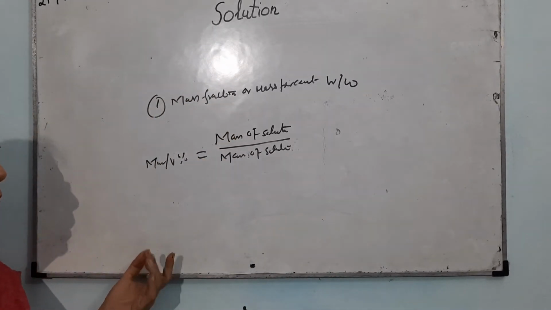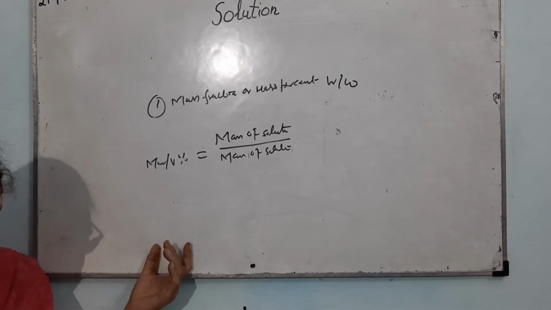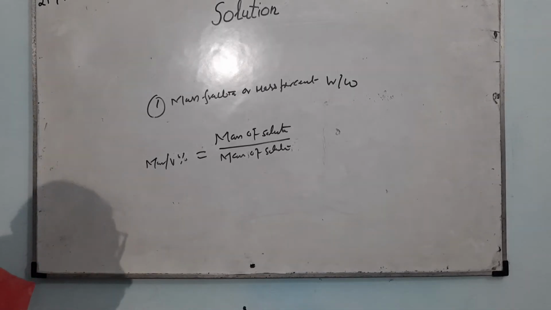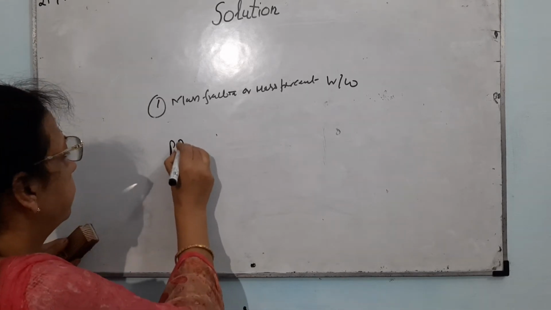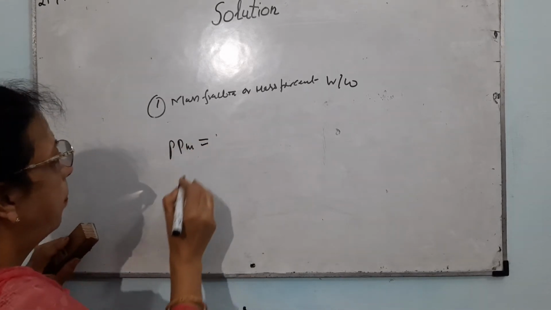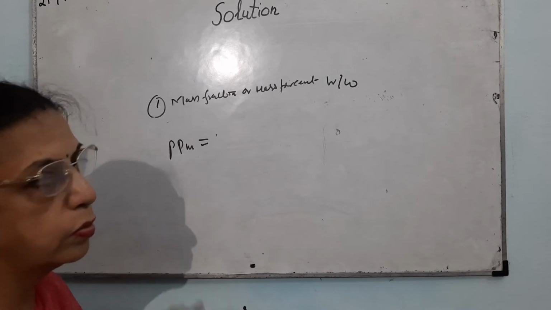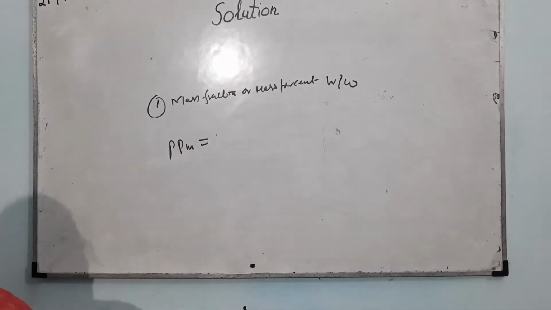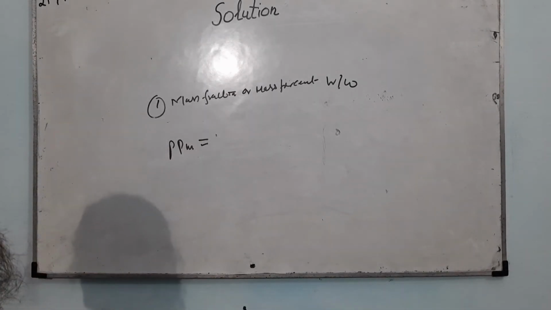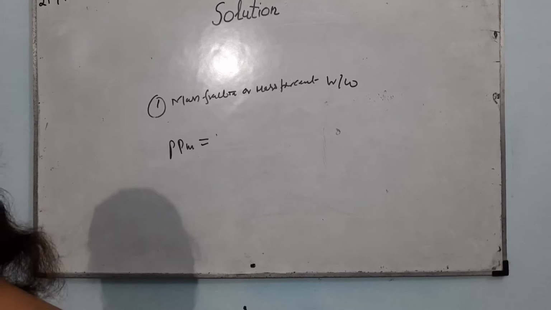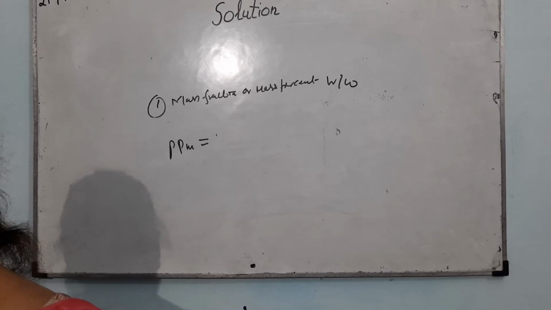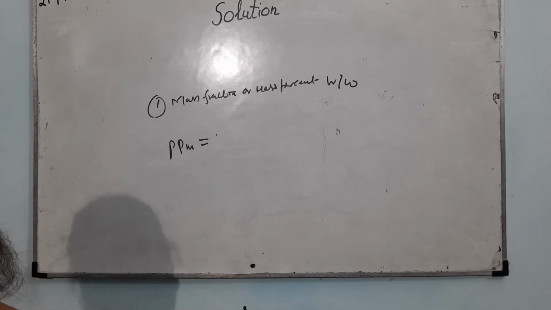Now I come to another way of expressing the solution concentration, that is called parts per million. Parts per million is used when a small quantity of solute is dissolved in a large amount of solvent or solution.